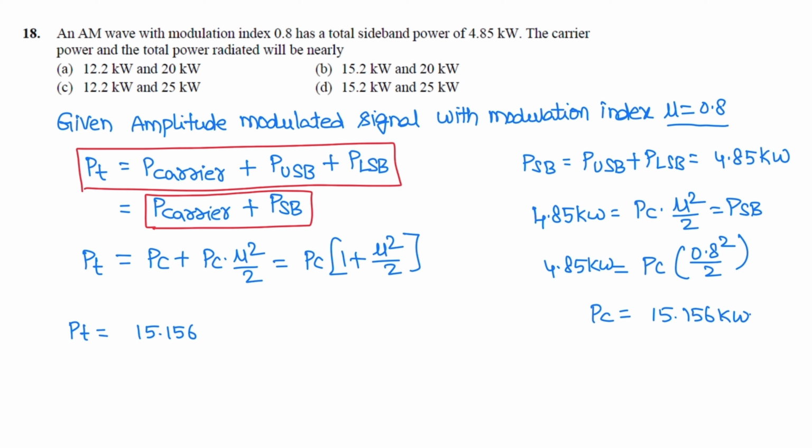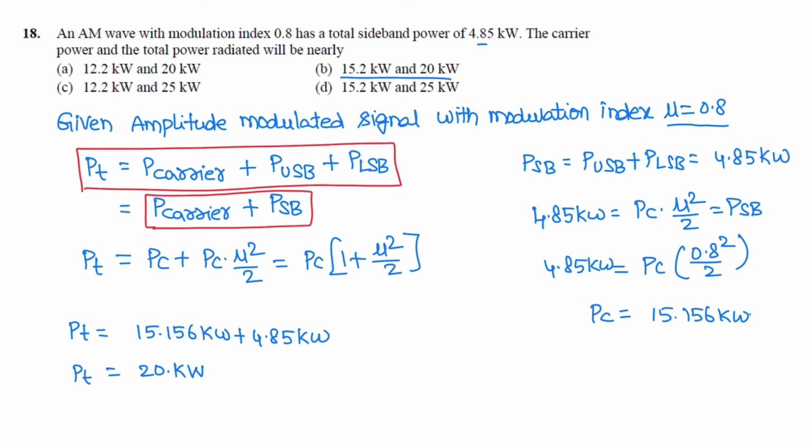Next, total power Pt is equal to carrier power 15.156 kilowatt plus sideband power 4.85 kilowatt. So it is 20.00625, that is 20 kilowatt. Total power is 20 kilowatt. So the correct option is B: 15.2 kilowatt is the carrier power and total power is 20 kilowatt.